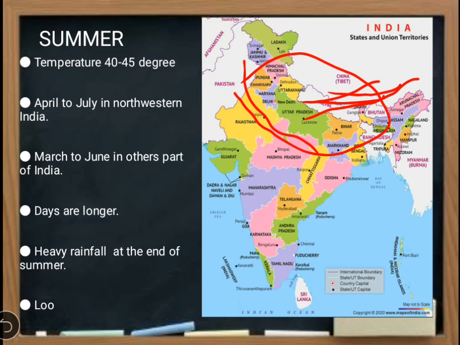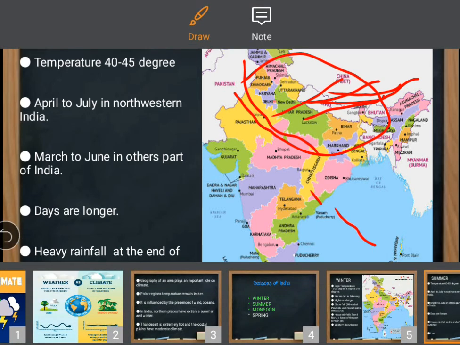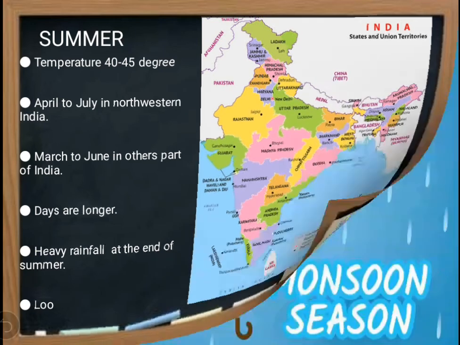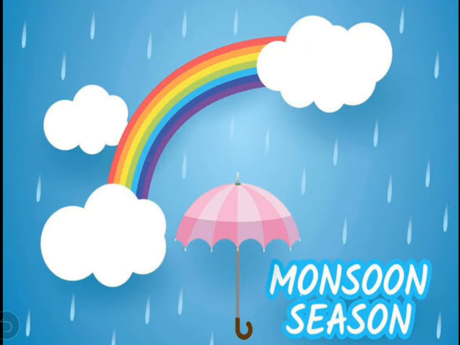The temperature remains 40 to 45 degrees. In the northern part, summer starts in April, but in the rest of the country in March. And in this time, days become longer, and in some areas rainfall happens, and also Lu blows in this part. This is Indian summer. Now let us learn about the monsoon season of India.